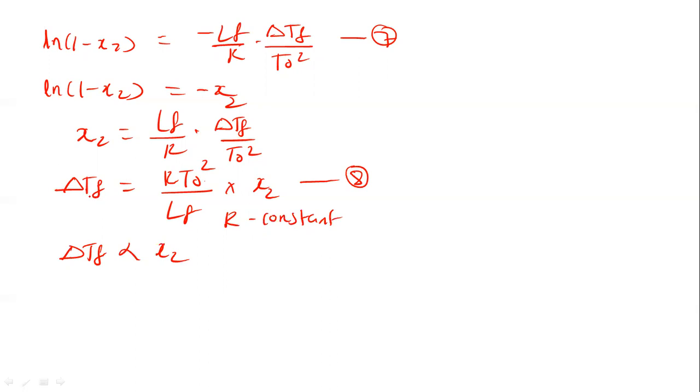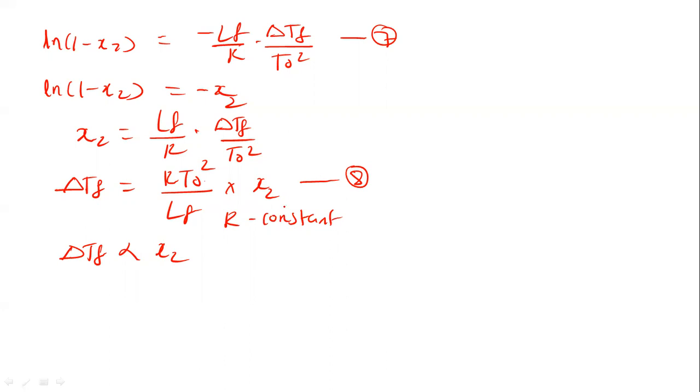Therefore, we can say that the depression in freezing point of the solvent is directly proportional to the mole fraction of the solute. So it depends upon the mole fraction of the solute. This value will change according to the change in the mole fraction of the solute. If the mole fraction of the solute is higher, the depression in freezing point will be higher. So you should understand this. Now let us proceed further.